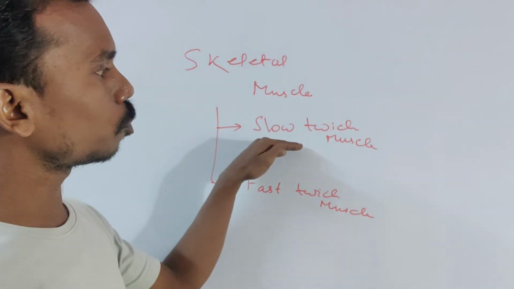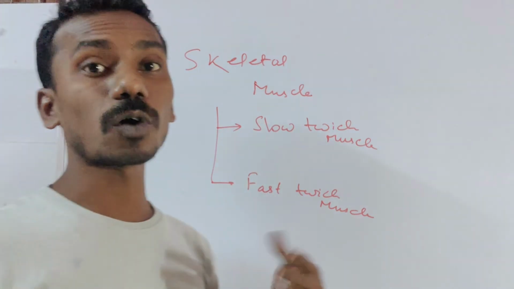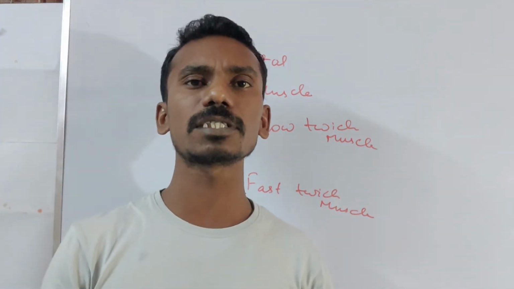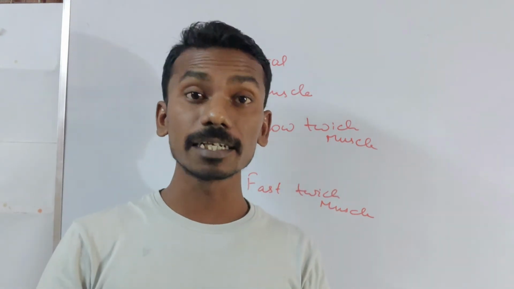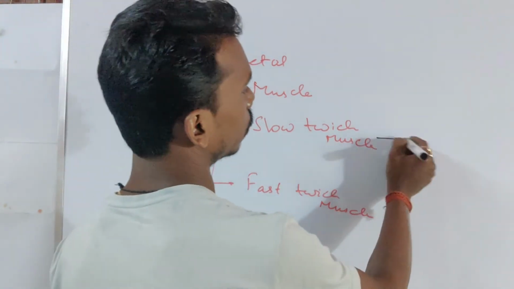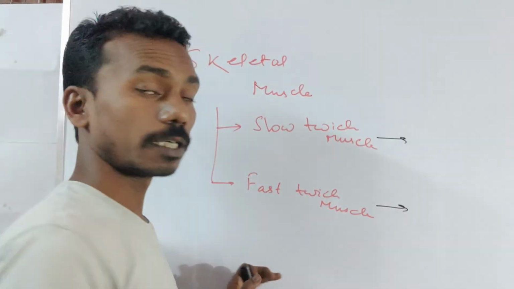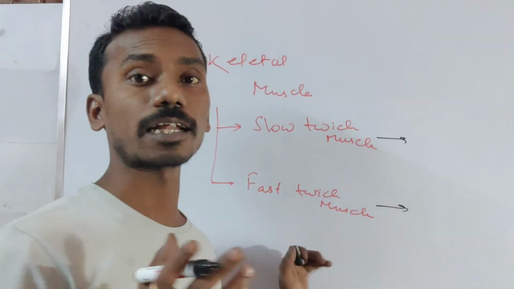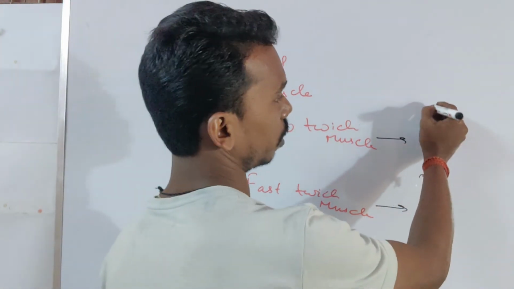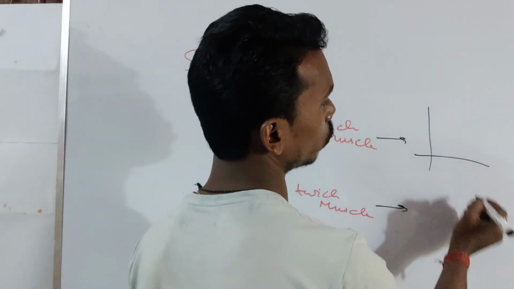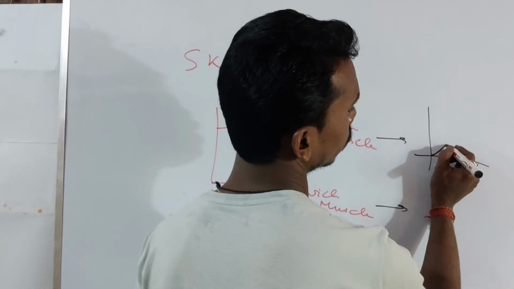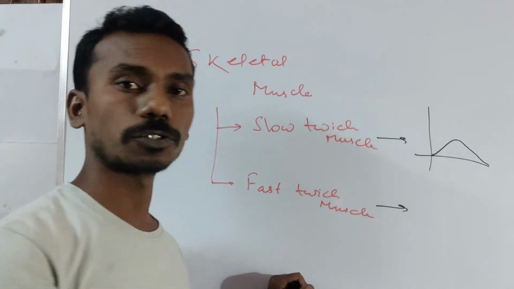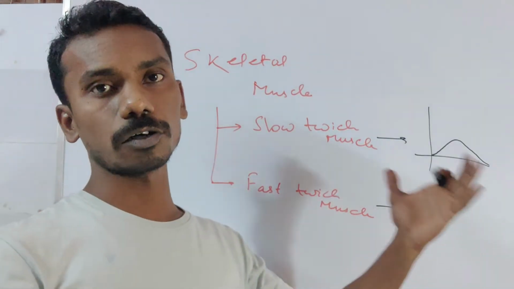So in case of slow twitch and in case of fast twitch, what happens? Before knowing that, we have to know that skeletal muscles usually remain in a relaxed condition. If we see slow twitch and fast twitch in a graphical representation, the slow twitch goes like this, comes to the peak and goes back to the resting condition after a long time.